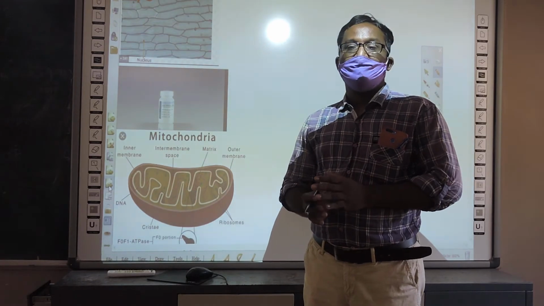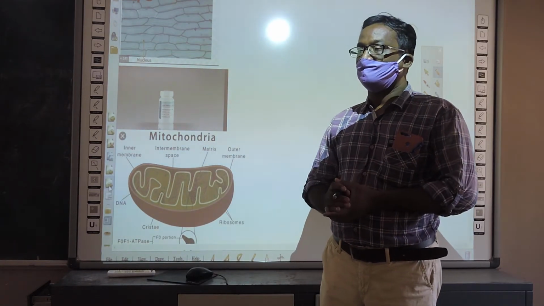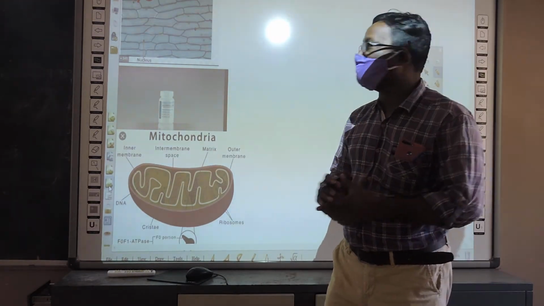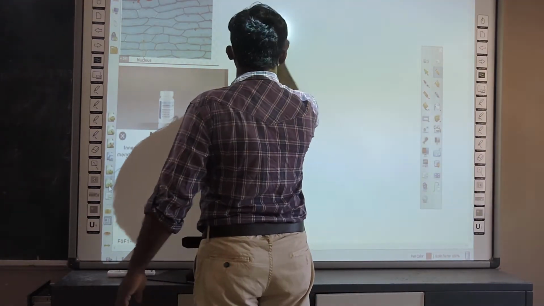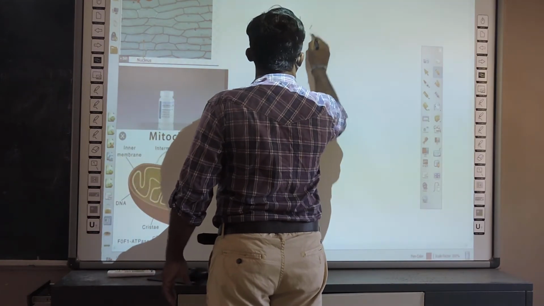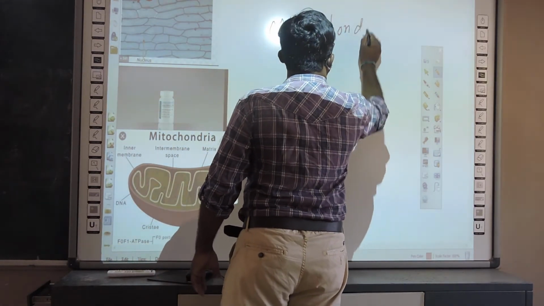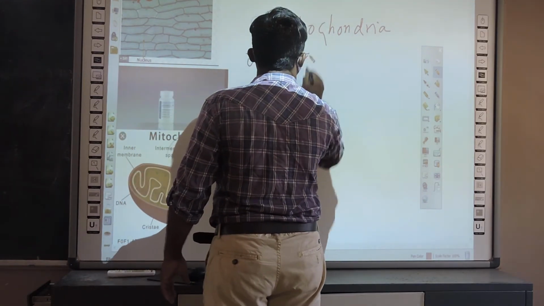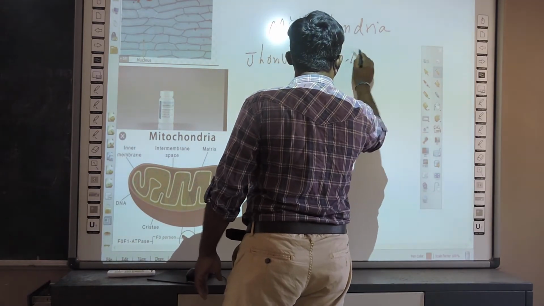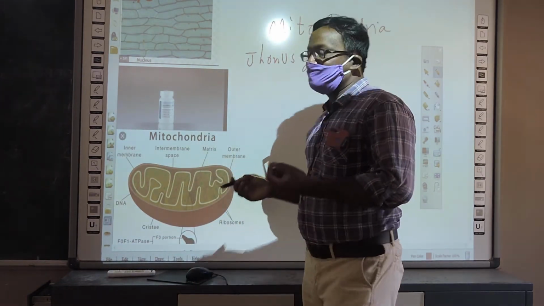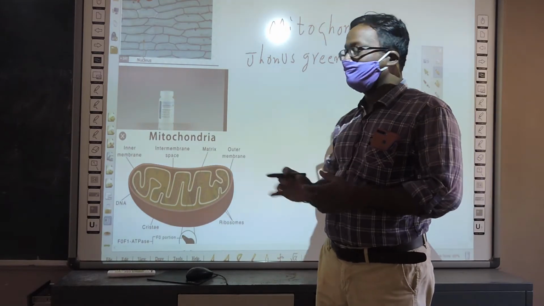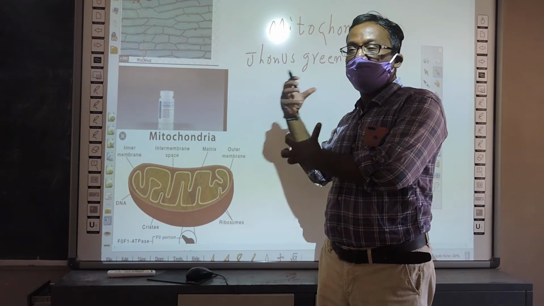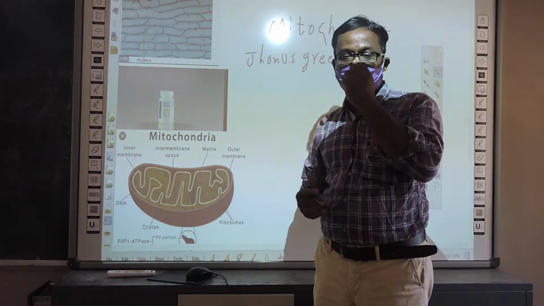Meanwhile, prepare a stain solution which is required for observation of mitochondria. That is the Janus green B solution. Take some water, add Janus green B and prepare the solution, because the mitochondria can absorb this stain.